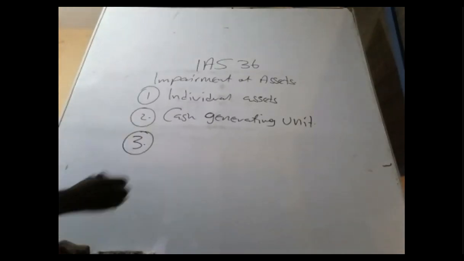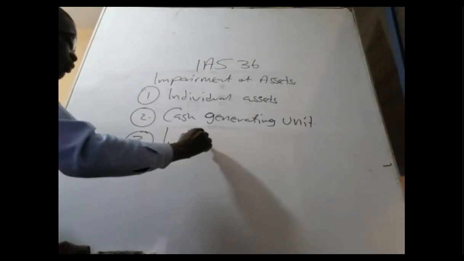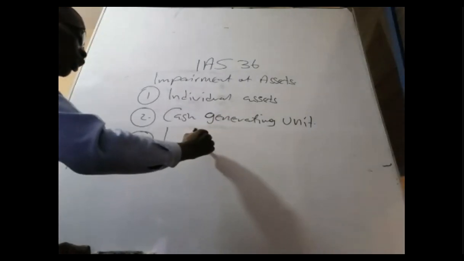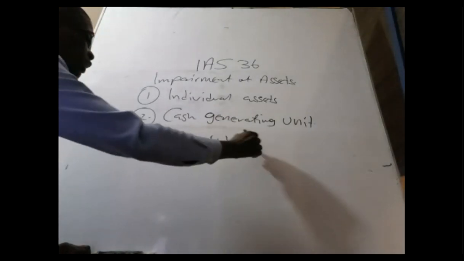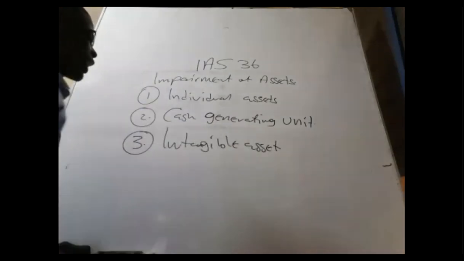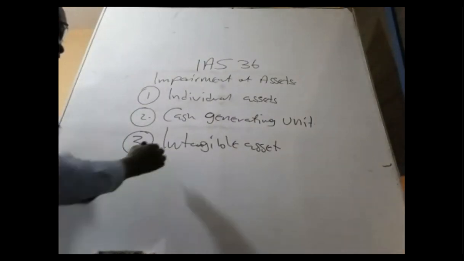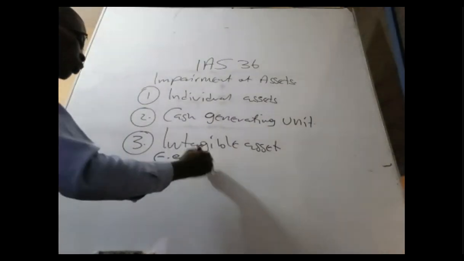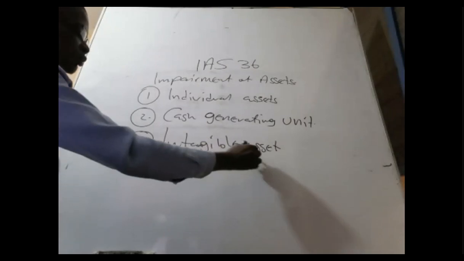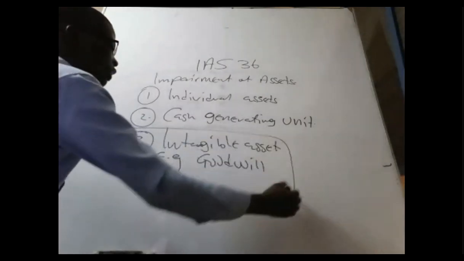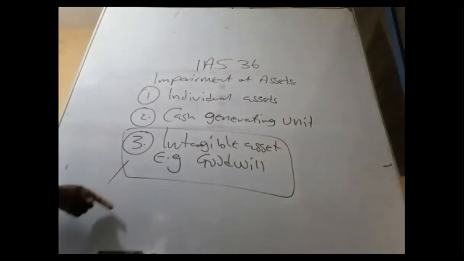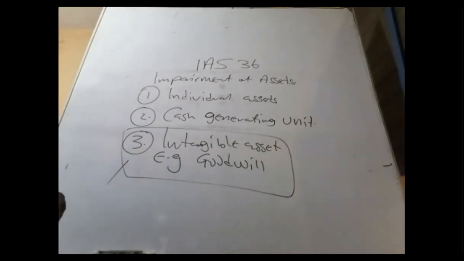Number three is intangible assets without a definite life, such as goodwill. So impairment of goodwill, I'll look at goodwill in consolidation, so probably will not treat that.